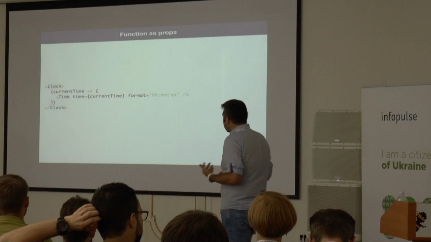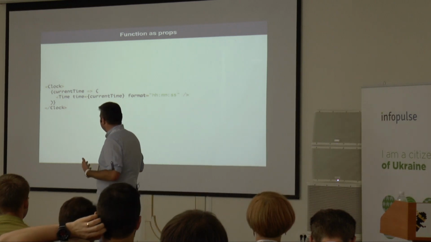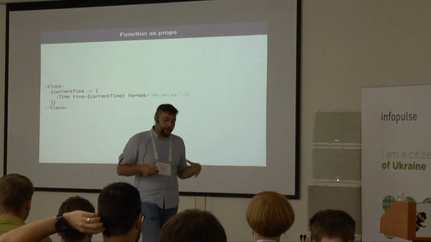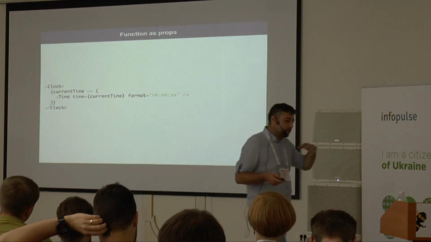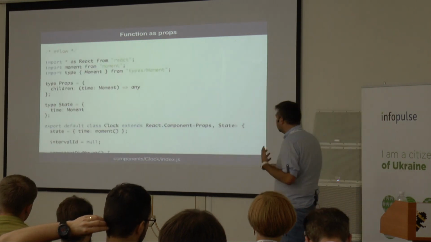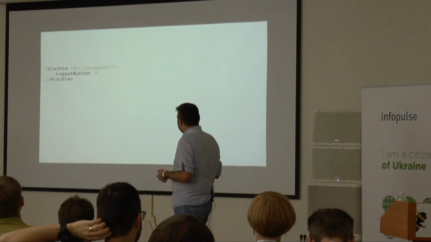Another example is a clock component which renders time, and it also uses a function as props. The idea is we mostly try to use functions as props for stuff which queries and can do some interesting stuff. This is how the component is rendered, a long component.